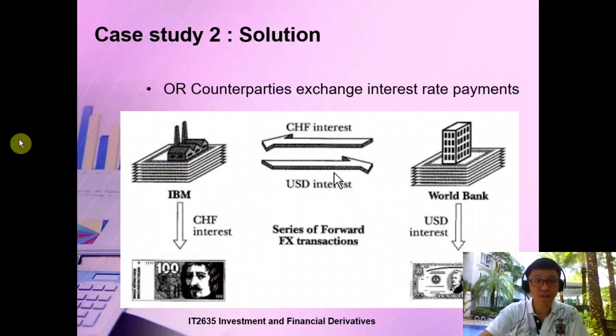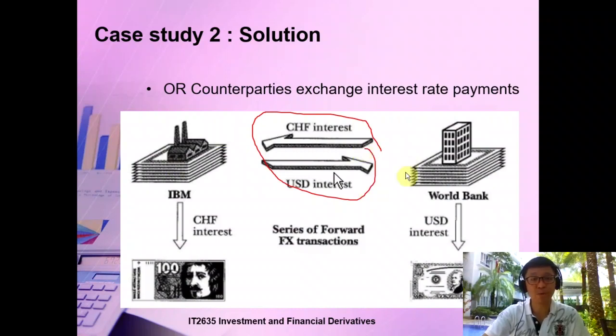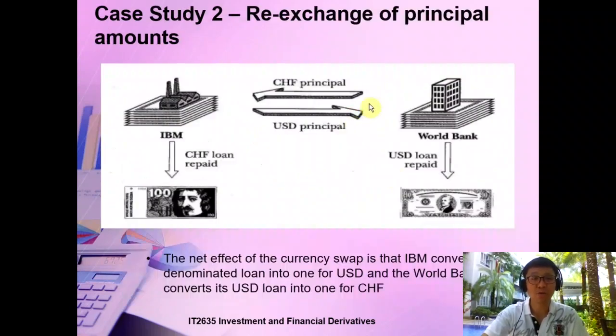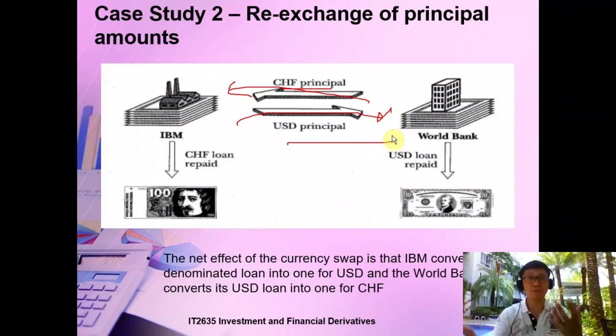So you can see that they are swapping the interest rate. You help me pay the interest, I help you pay the interest, and I also give you the principal amount, and you give me the principal amount. This is the swapping of currency. I'm Singaporean, I need ringgit.